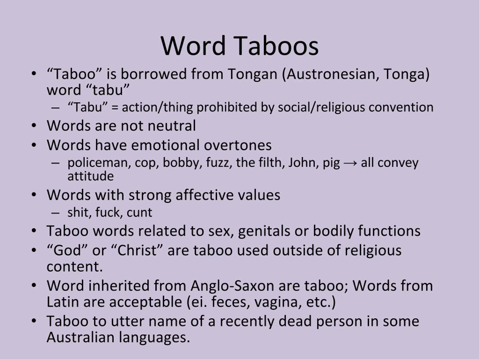Word taboos are also interesting to consider when talking about lexicon. Taboo is a borrowed word, tabu, from Tongan, which is an Austronesian language. Taboo means in this language an action or thing prohibited by social or religious convention. Words are not neutral. Words have emotional overtones. Consider the words policeman, cop, Bobby, fuzz, the filth, John, pig. They all convey attitudes. Words have some strong affective values. Consider the word shit. It makes you feel a certain way.